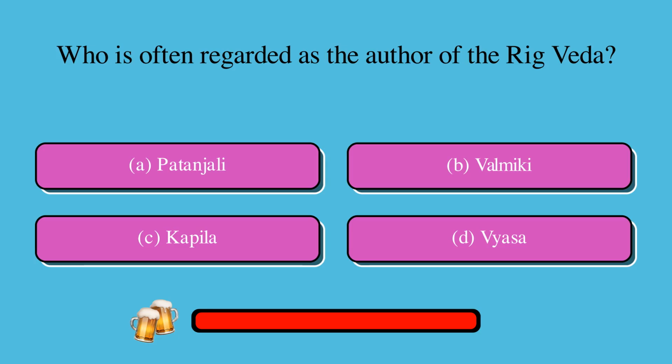Who is often regarded as the author of the Rig Veda? Is it A. Patanjali, B. Valmiki, C. Kapila, or D. Vyasa? The correct answer is Vyasa.